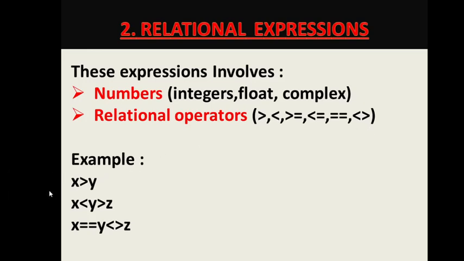Some examples, like x greater than y, the answer will be either true or false. So it will be a Boolean value. Always the result of a relational expression is true or false. Obviously we are comparing something, so the answer will be Boolean, true or false. So x greater than y, if the value of x is greater than y, the answer will be true, otherwise it will be false.